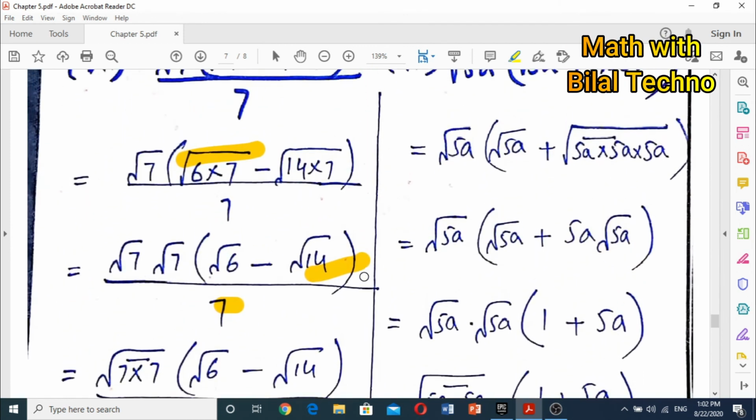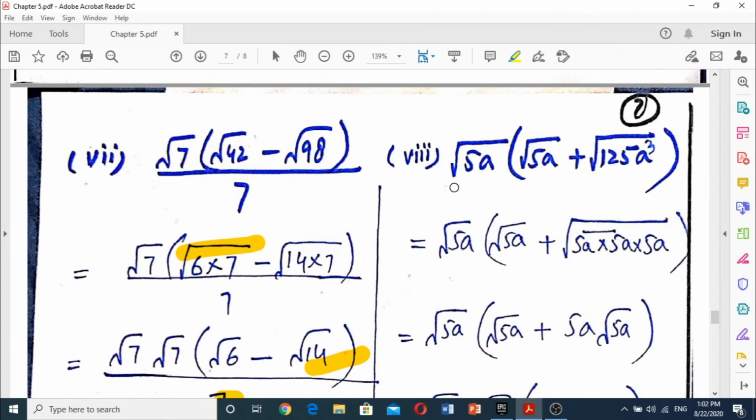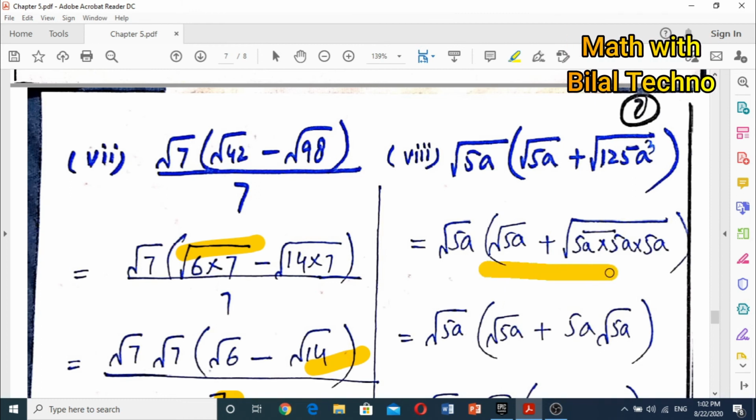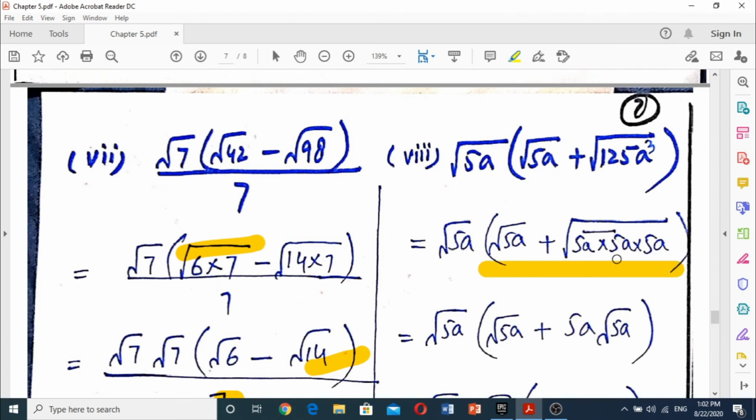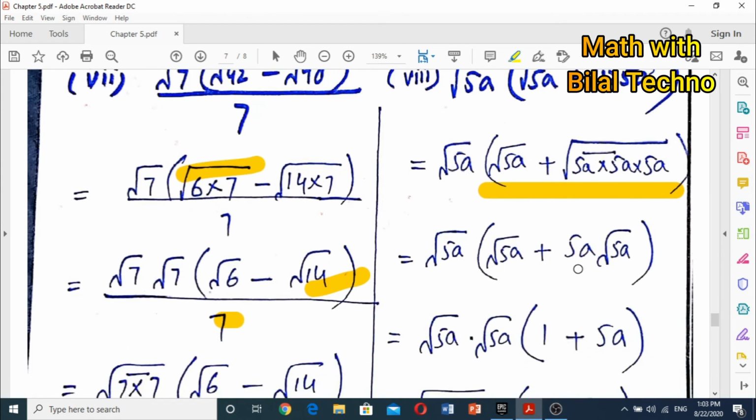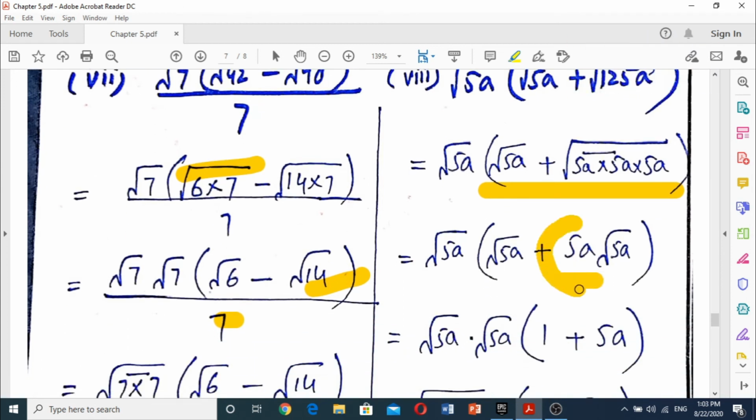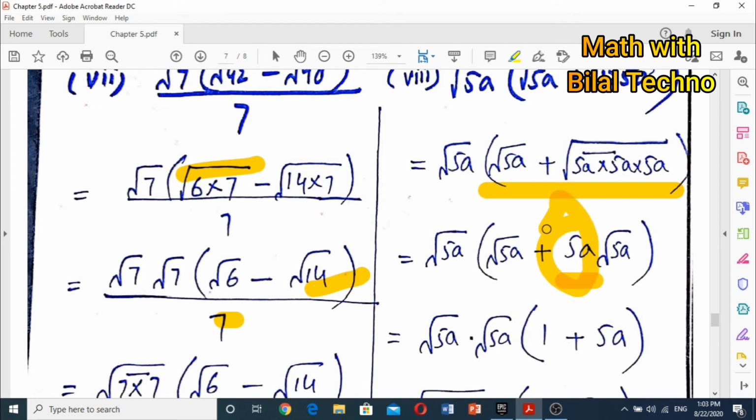So the next question, which is part 8, is square root of 5a into square root of 5a plus square root of 125a cubed. So we will simplify here. Square root of 5a into square root of 5a plus square root of 5a three times, so from here we get the expression 5a out of the square root.